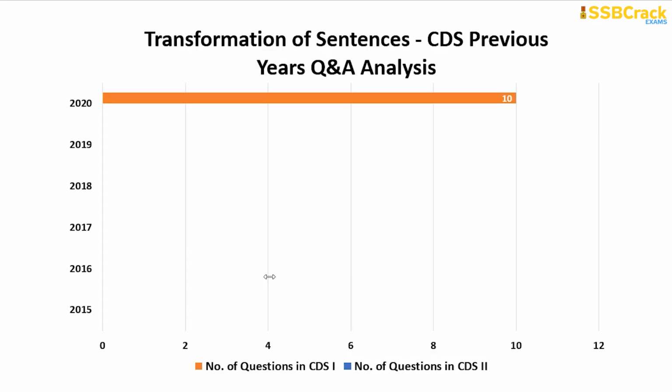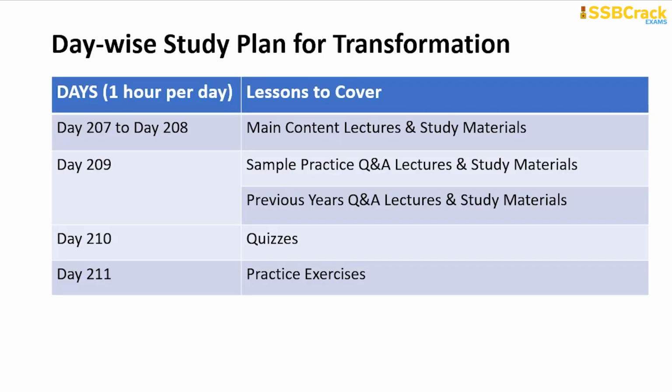The last but not the least topic is transformation, and as you can see, in CDS 1 2020 only once in 6 years 10 questions came from this particular topic. Again, there is a 50-50 chance for you to get the topic in your next CDS exam. So for the transformation of sentences topic, you need to contribute day 207 to day 208 to go through the main content lectures and study materials for the topic.